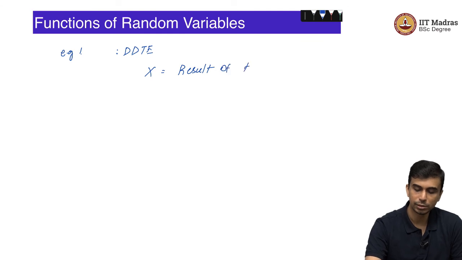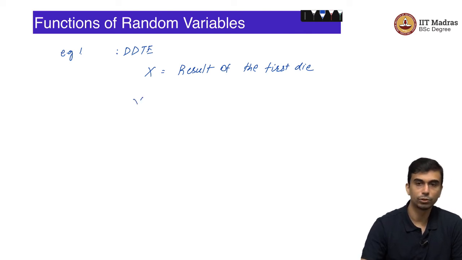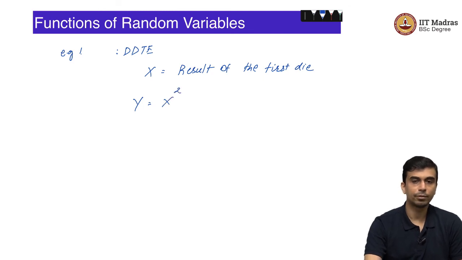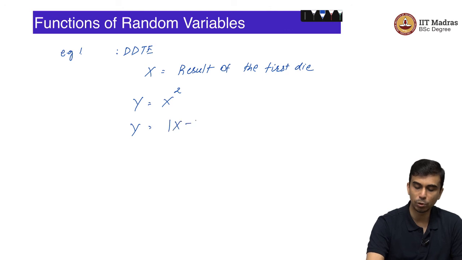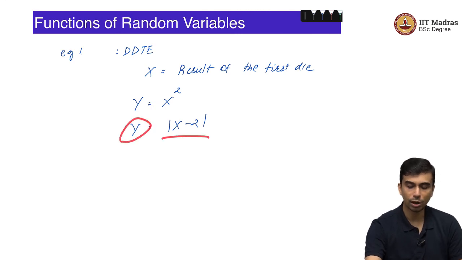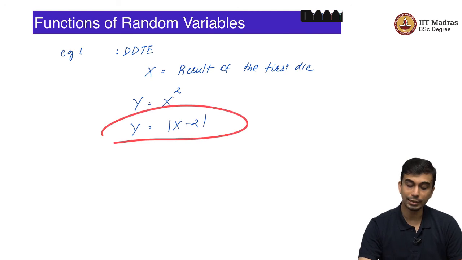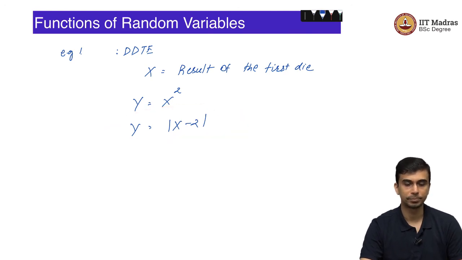X is the result of the first die. You can define Y to be equal to X squared, or you can define Y to be equal to the absolute value of X minus 2. These are all functions of the random variable X and they themselves are random variables.